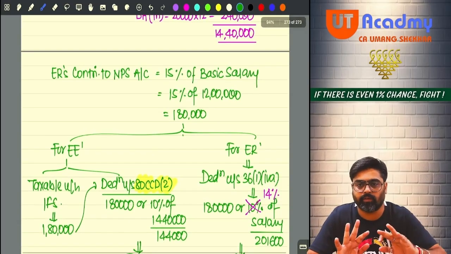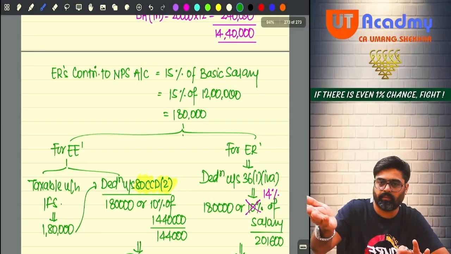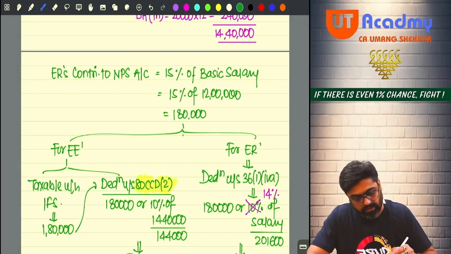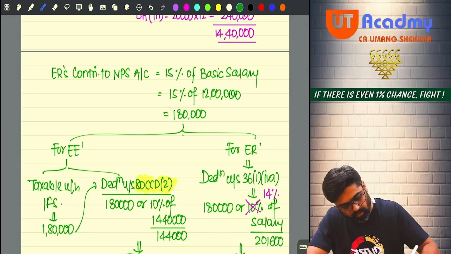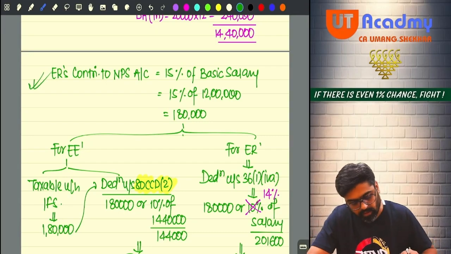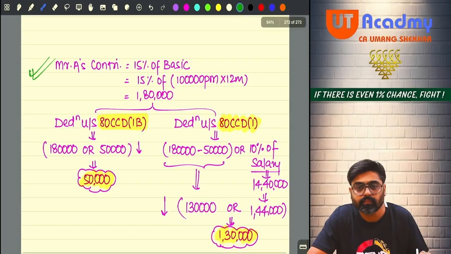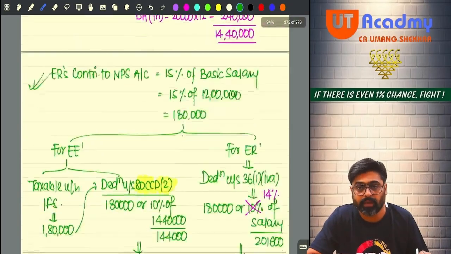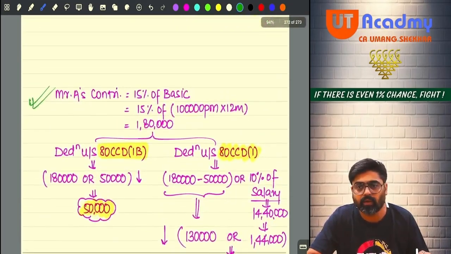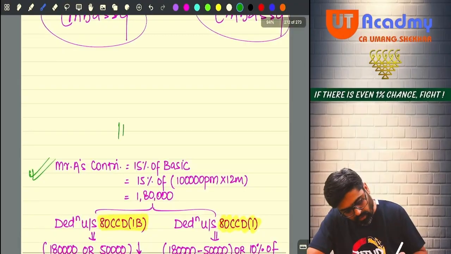So this is the tax treatment which you are supposed to give in the hands of the employer. And this is the tax treatment for the employer's contribution. For the employee's contribution, the tax treatment is this. Done, no? Now pay attention. This entire thing you are doing if you are not following 115BAC.